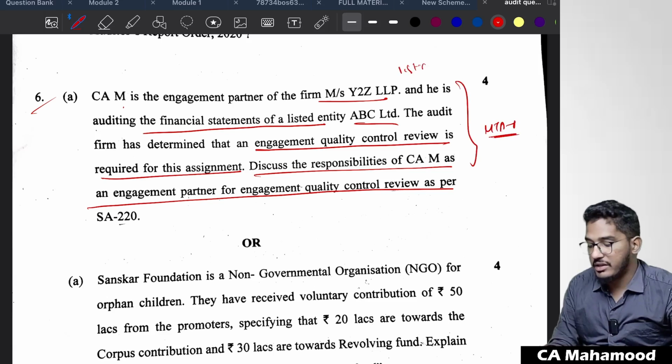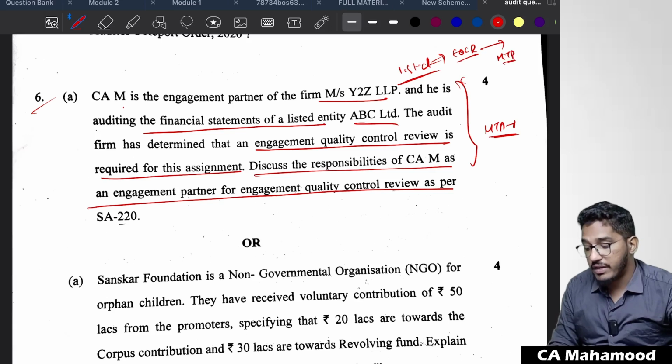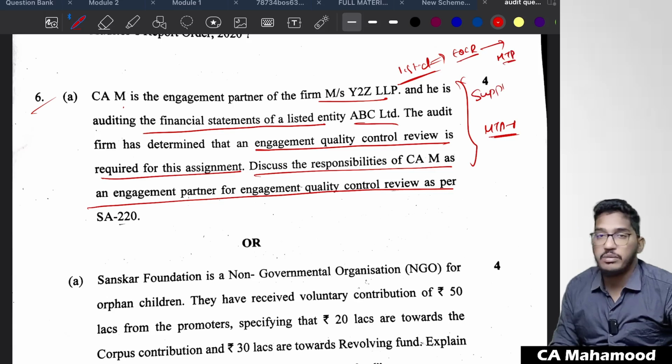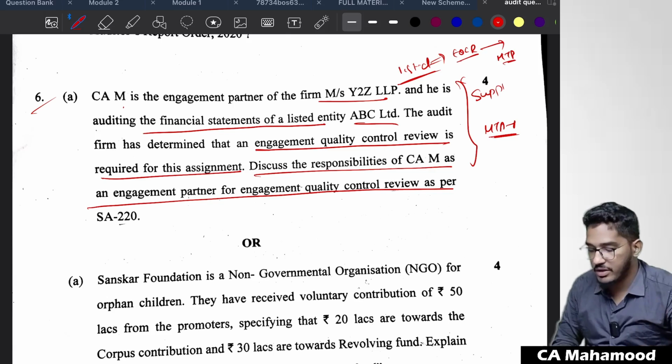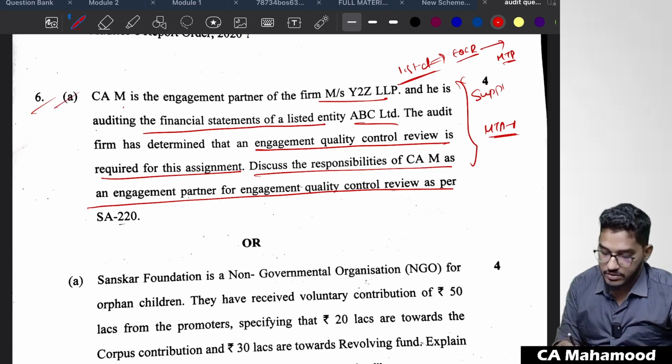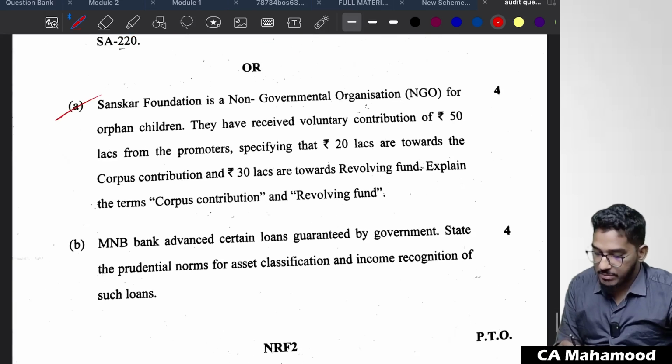In the case of listed entities, it is mandatory to undergo engagement quality control review. That is mandatory in the case of listed companies. This question we have discussed in the MTP discussion, and also if you find our material, you will be able to find this discussion in the supplementary material. If you refer to the supplementary material, there you will be able to find this discussion of engagement quality control review. Clear? So this is from SA 220 linked with SQC 1. Okay, next one. Coming to the next question.